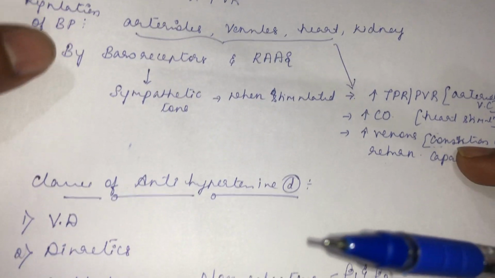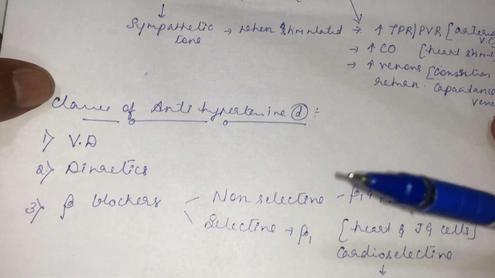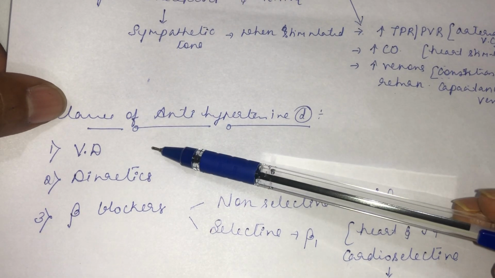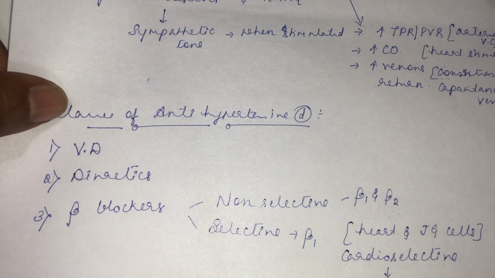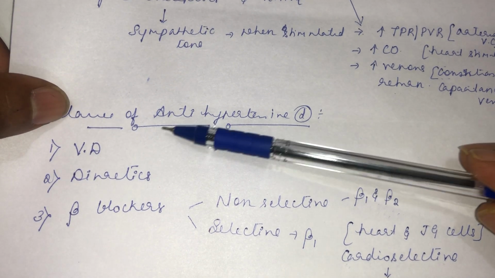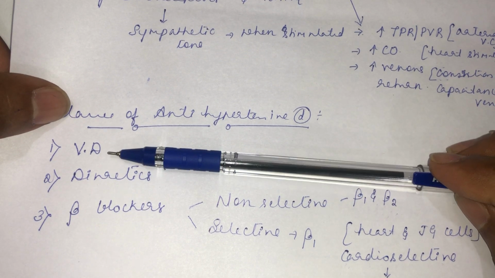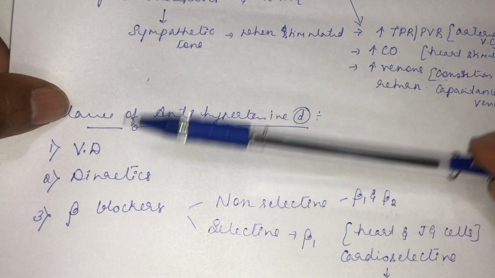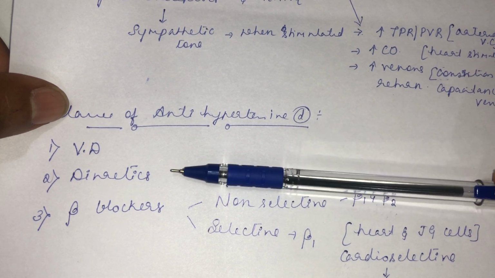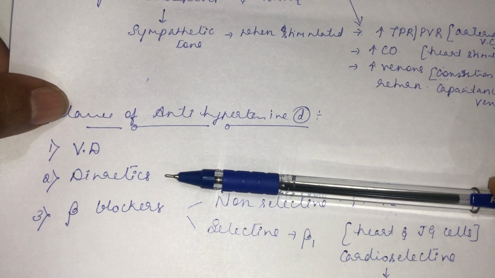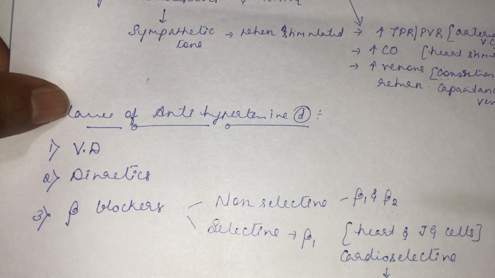Now, classes of antihypertensive drugs. Vasodilators have already been covered. What are all the drugs that come under vasodilators? Arterial vasodilators, mixed arterial and venous vasodilators and inodilators. All those drugs are used as antihypertensive drugs, no problem. Then diuretics. Diuretics are also used as antihypertensive drugs. What is the mechanism of action of diuretics? It increases sodium and water excretion, so there is a lesser amount of sodium inside.